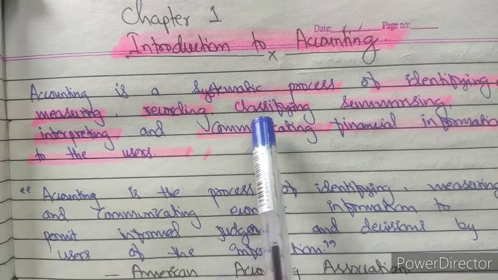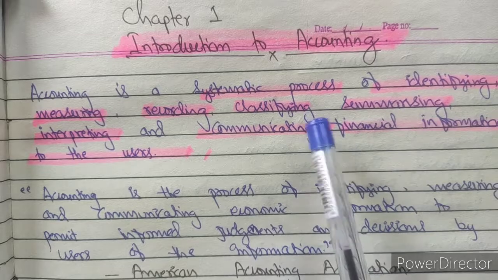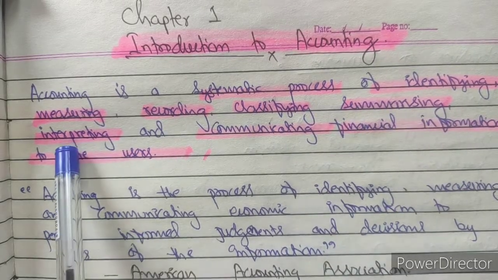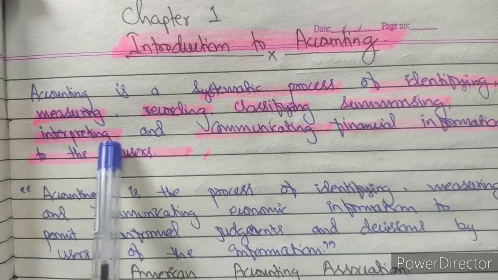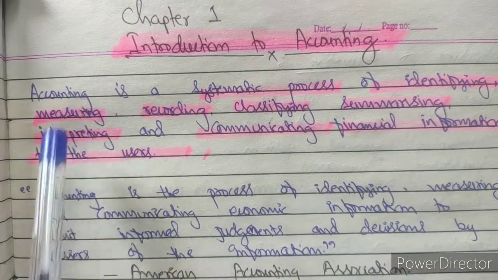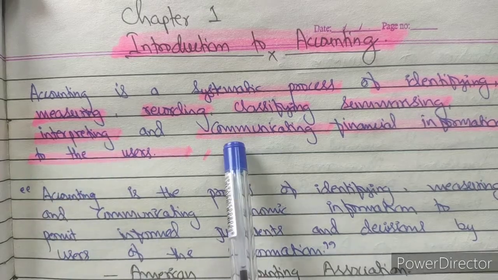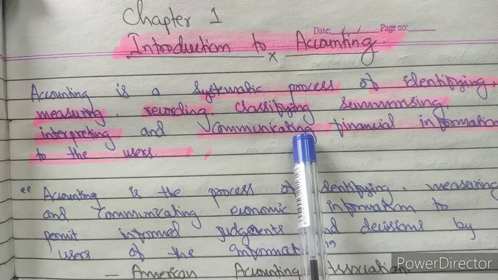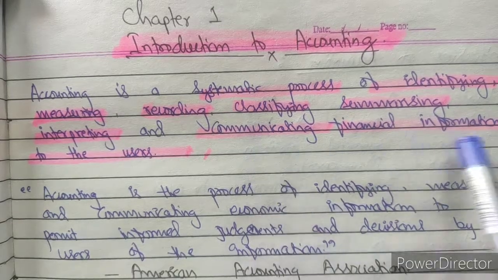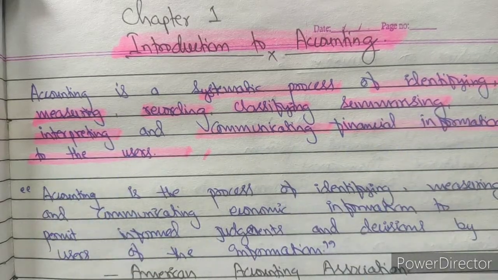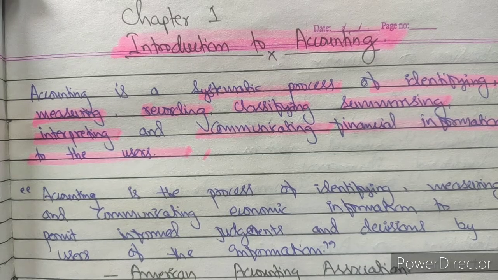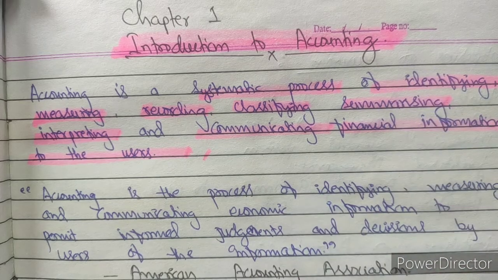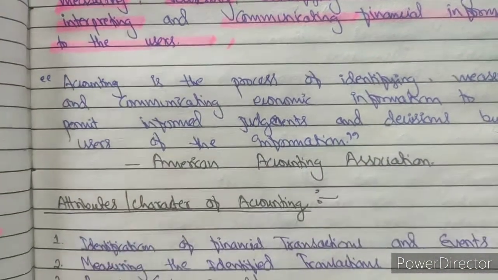So in this way we have to classify these business transactions. After classifying, we have to do summarizing. After summarizing this, we have to interpret it. Interpret means to analyze and to know what the actual transaction is. After interpreting, whatever result there is, we need to communicate that information of a financial nature to the users. Various users are there, and to them we have to pass it. We will see this meaning and this process later on in detail also.